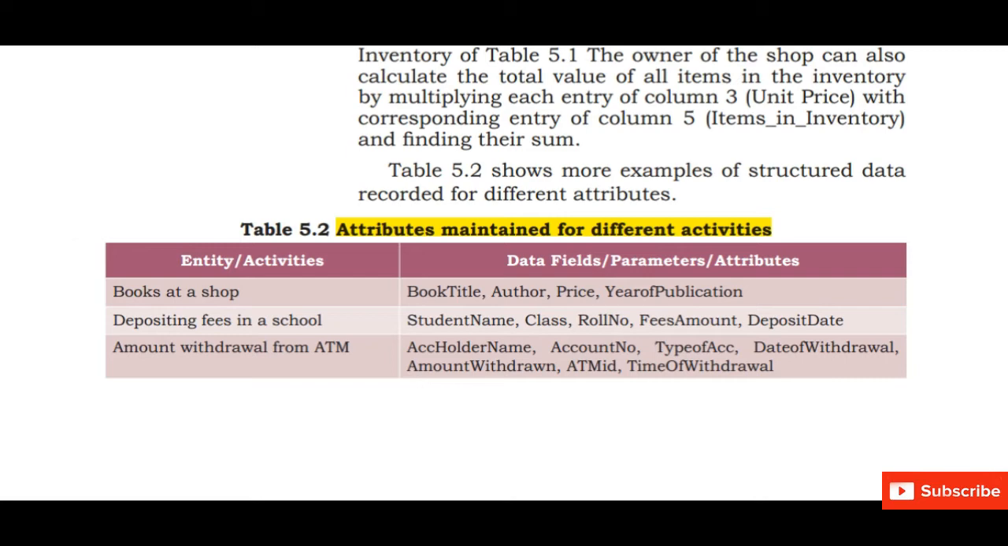Similarly, if you want to deposit the fees in a school, different parameters are student name, class, roll number, fees amount, deposit date. Next is the amount withdrawn from ATM. So the different attributes are account holder name, account number, type of account, day of withdrawal, amount withdrawn, ATM ID.